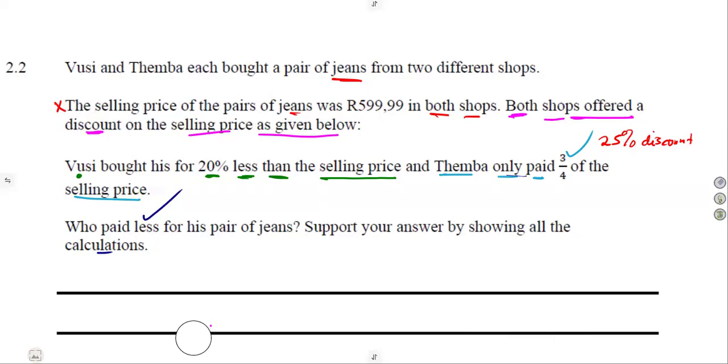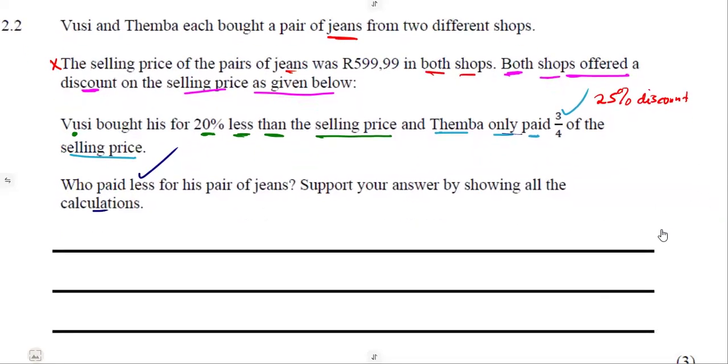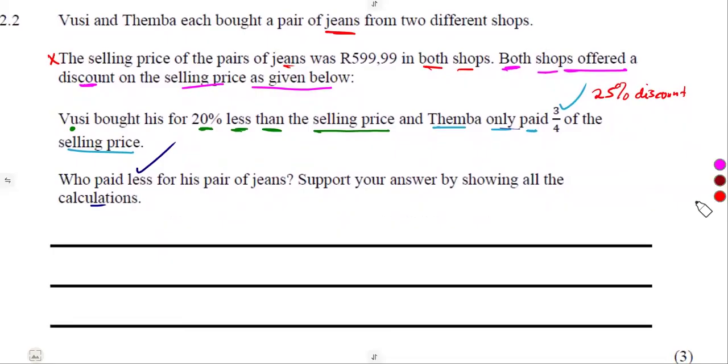But let's say I don't understand this because we are not all on the same page, guys. What were you going to do? You calculate the amount now to say, okay, when Vusi was given that 20% less, what is it that he paid at the end?